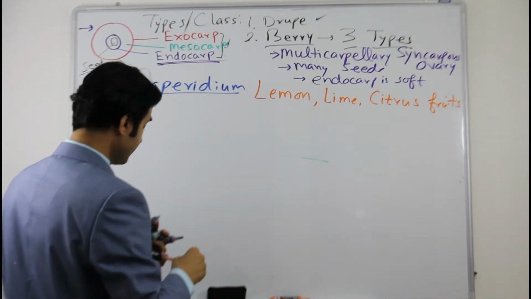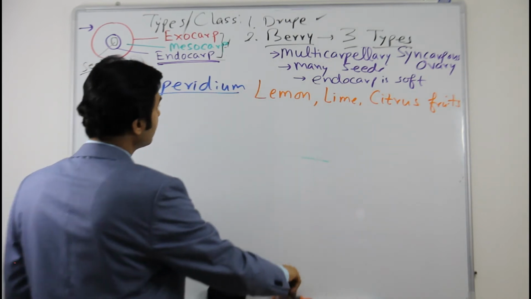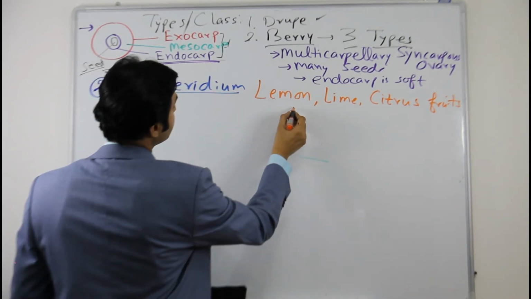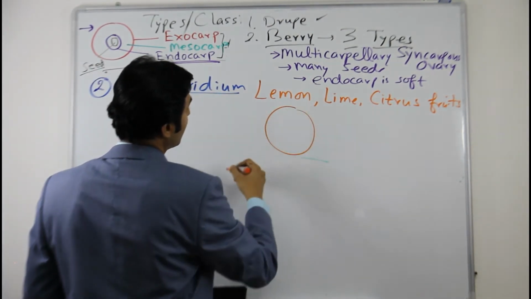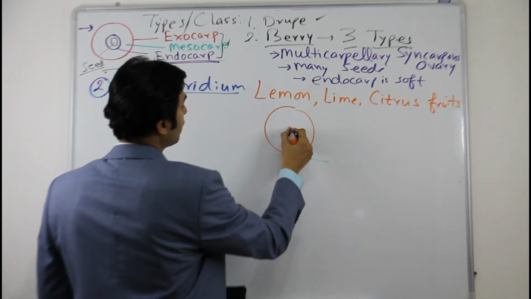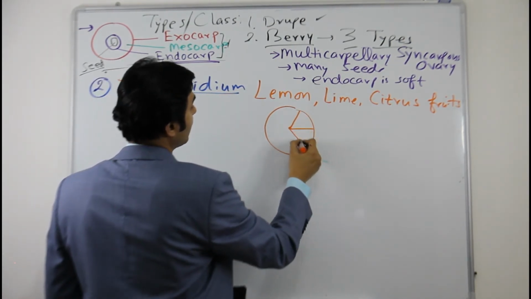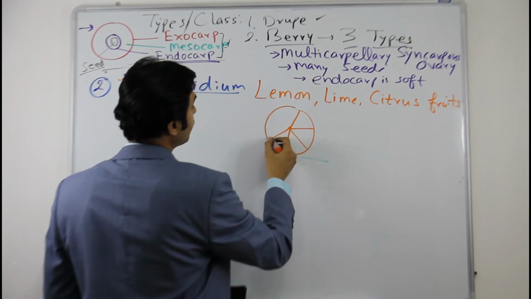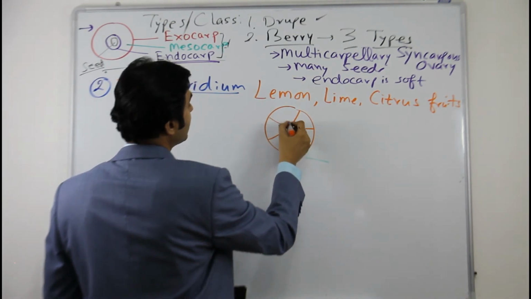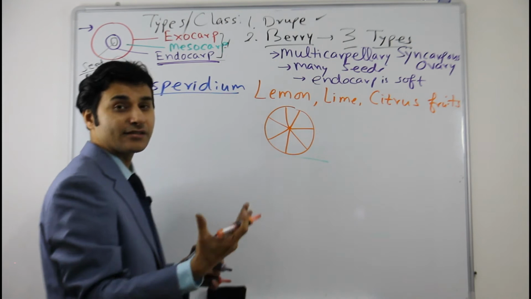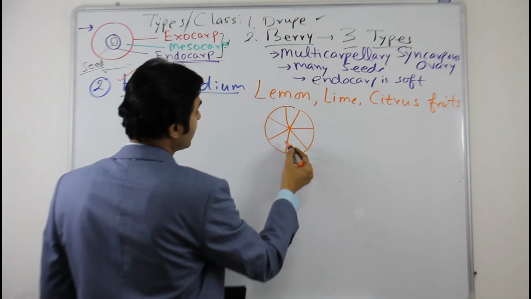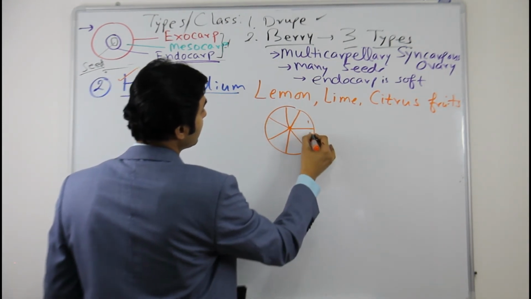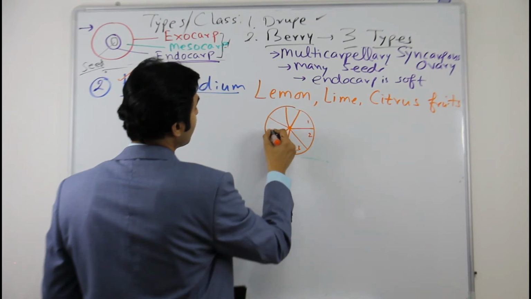If you think of a lemon, this is a transverse section of lemon. What you will see here are the sectors, and as you know now, these sectors are basically the carpels in a syncarpous ovary: 1, 2, 3, 4, 5, 6, 7. So you can see here, these are the sectors.